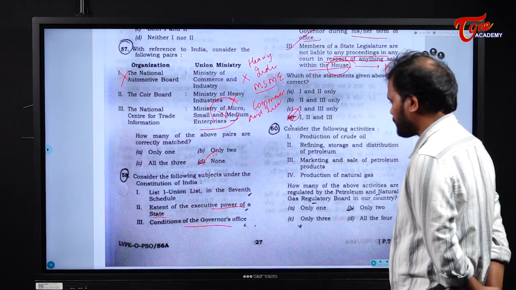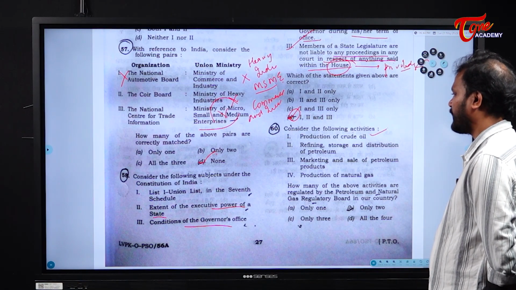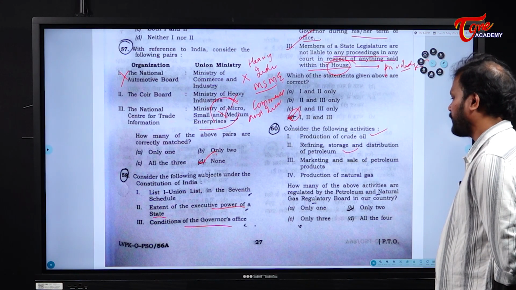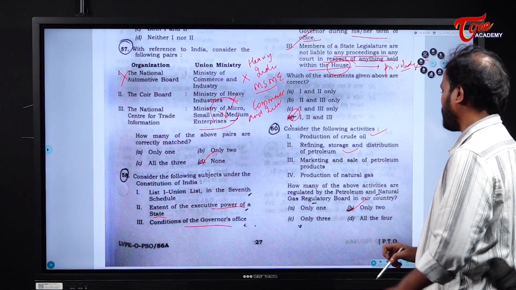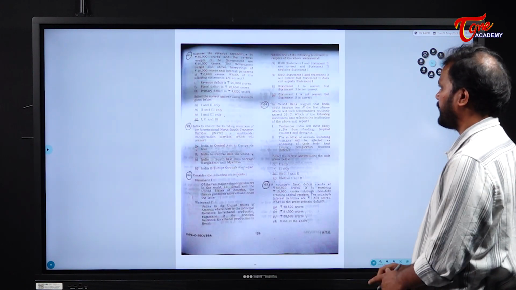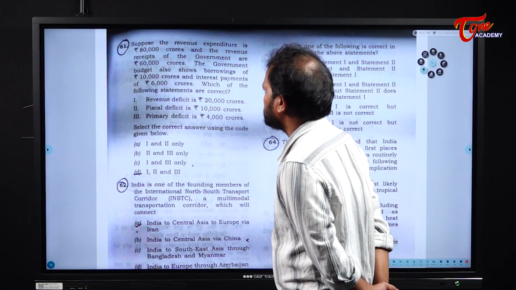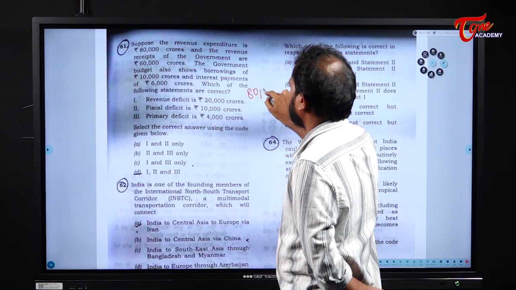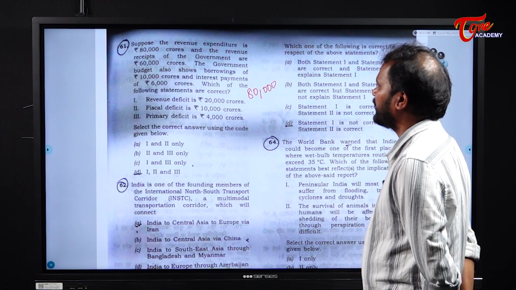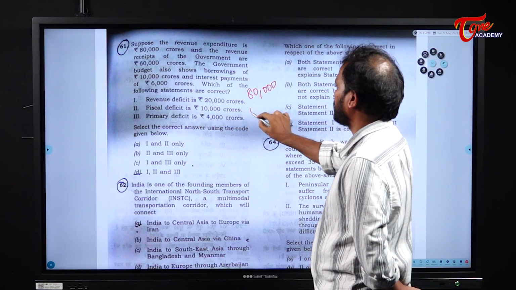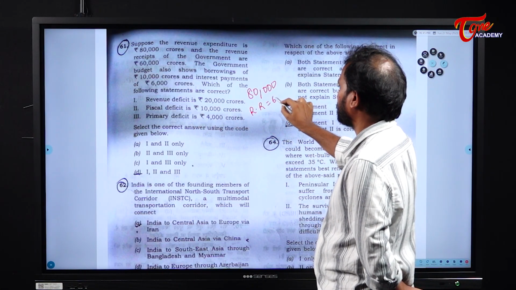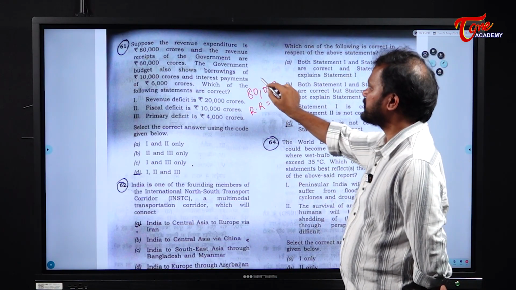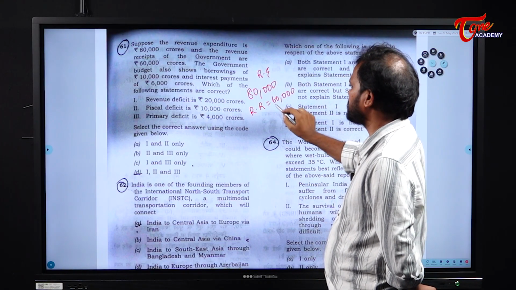The first point is the production of crude oil, and the second point is refining, storage and distribution of petroleum. These both are dealt with as part of the Petroleum and Natural Gas Regulatory Board in our country, and the answer is B. Clear? Next. Suppose the revenue expenditure is 80,000 crore. Let us keep it as 80,000. Next, the revenue receipt of the government. Receipt is nothing but income, revenue income. Okay, 60,000 crore. So this is the revenue expenditure, and this is the revenue received.